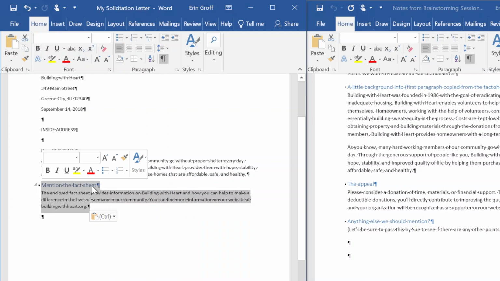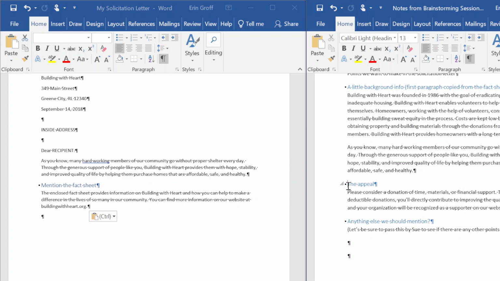Number 6, use Paste Special to copy text without any formatting. In the Notes from Brainstorming session document, we're going to select the Appeal heading and following paragraph. So here I have the appeal. I'm going to click and drag to select the heading and the paragraph.